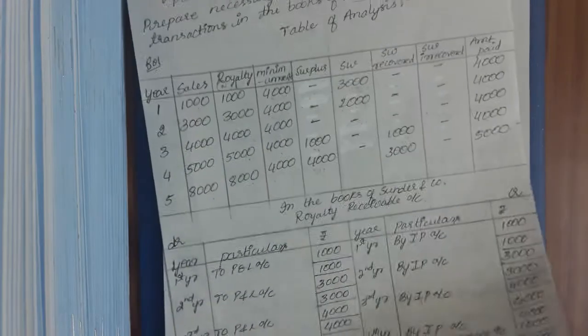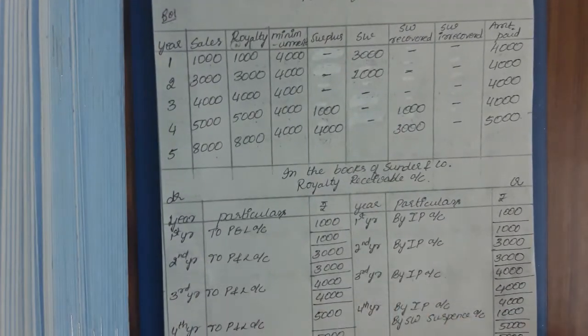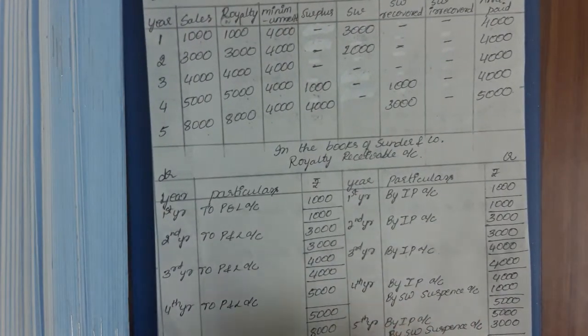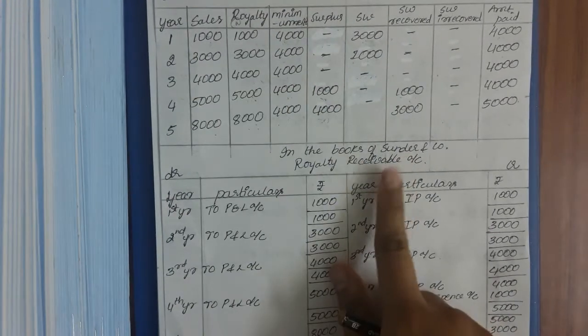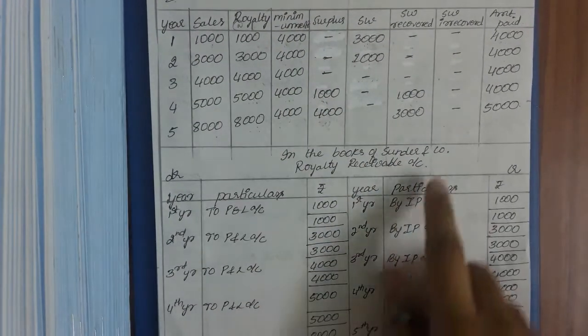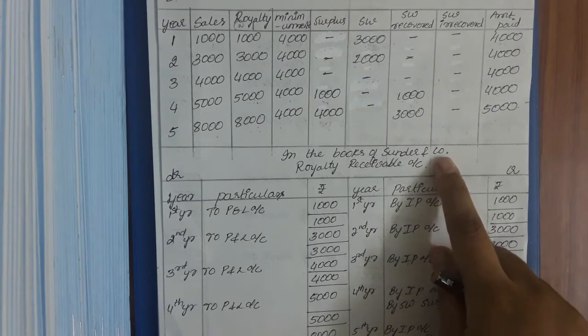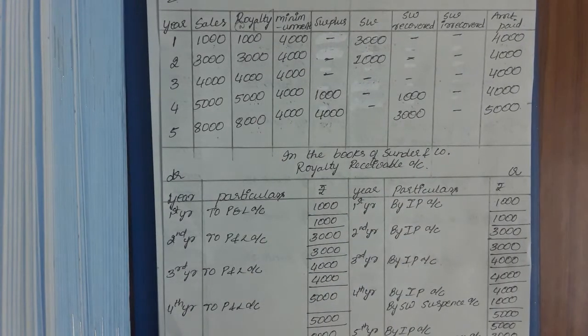So let's start with the royalty receivable account. This royalty receivable account is something like a personal account. So whenever it is a personal account, what is the rule of personal account? Debit the receiver, credit the giver. This royalty receivable account is prepared in the books of Sundar and Company. So who is receiving the value here? Sundar and Company is receiving. So we need to debit Sundar and Company, debit the receiver, right?